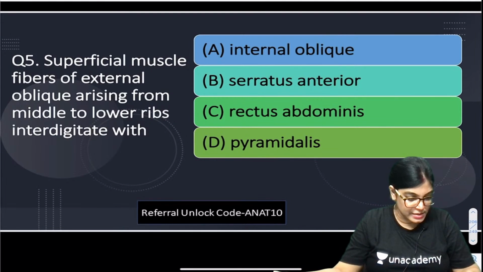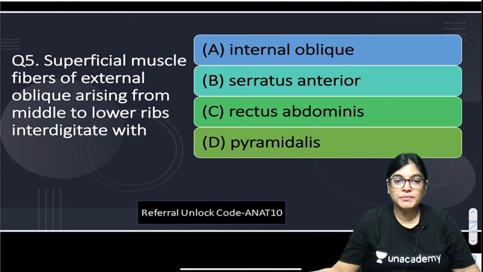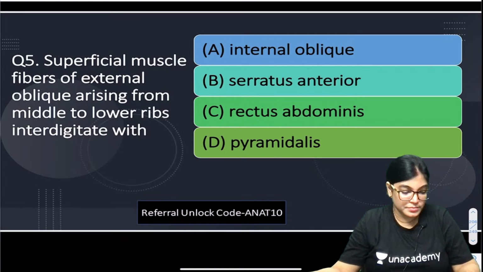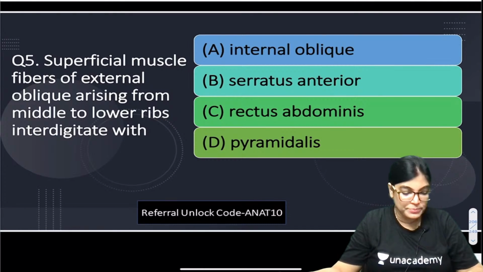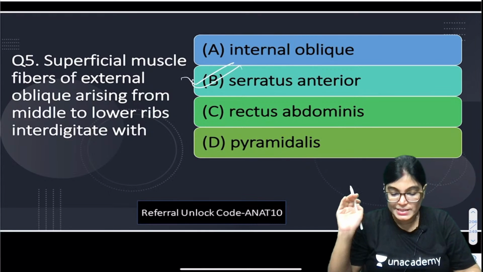So all of you give me the answers. Okay, so one student is telling serratus anterior, B. Acharya is telling B. So most of the students are telling B, and my dear friends, the correct answer is also B, serratus anterior.